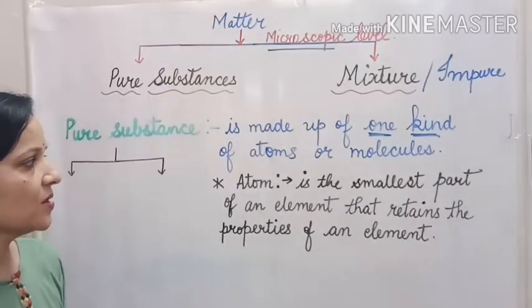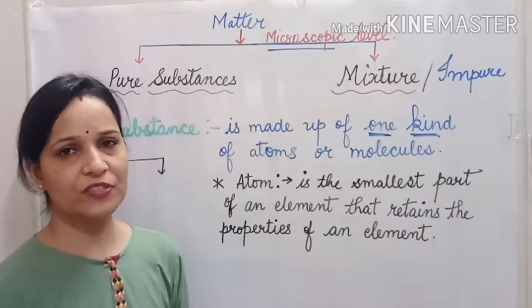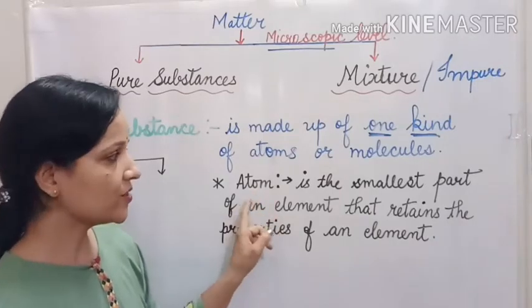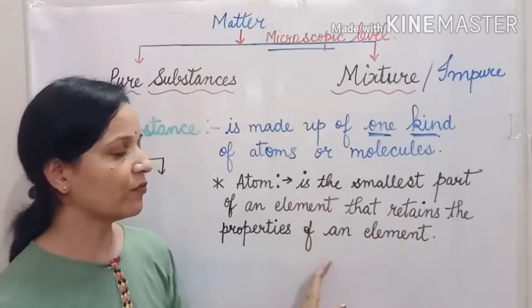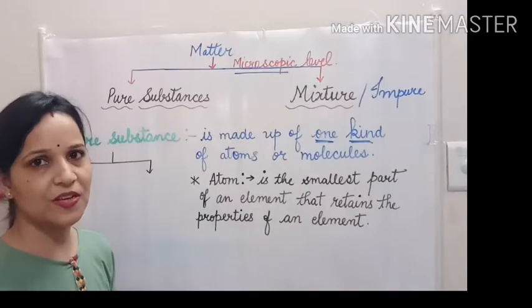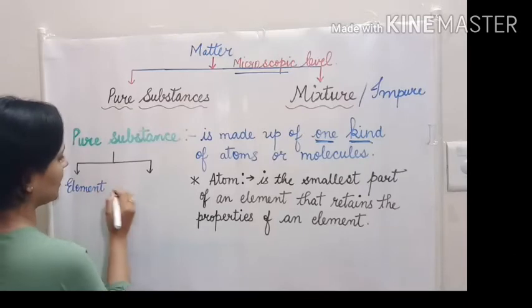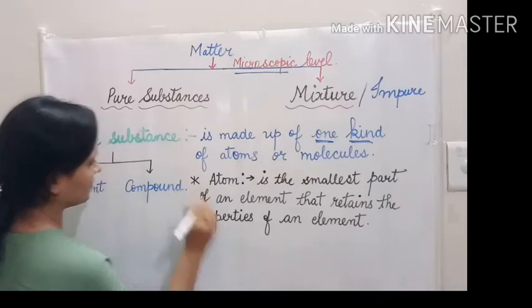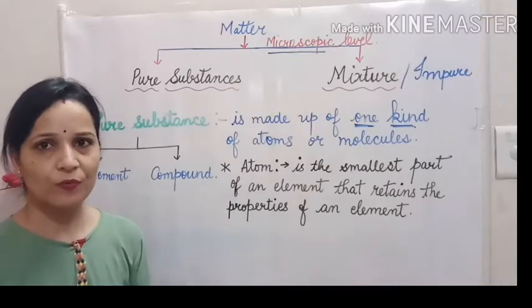Now the question arises, what is atom? As I told you, all matter is made up of tiny particles, and these tiny particles are known as atoms. So atom is the smallest part of an element that retains the property of an element. Pure substances are element and compound. Okay, pure substances are element or compound. Now we will discuss them one by one in detail.